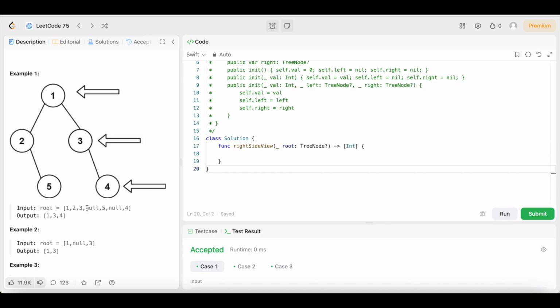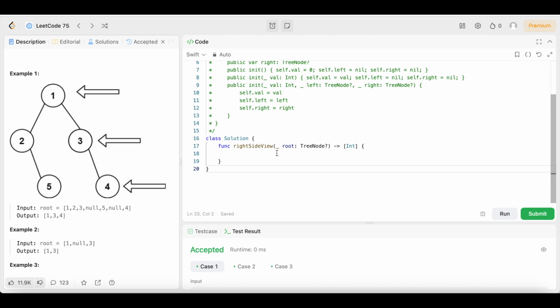This is the null. That's where the null comes from. Null and 5, those are 2's child nodes. So null and 5. Then the same thing for 3. Now we're doing 3's child nodes: null and 4. In case you're confused, that's where the null comes from, because there is no child node right here, so we put null, then we put 5. Then we come over here, there's no child node right here, so we put null, then we put 4. Just some extra knowledge to give y'all in case y'all missed the last video where I went over that.